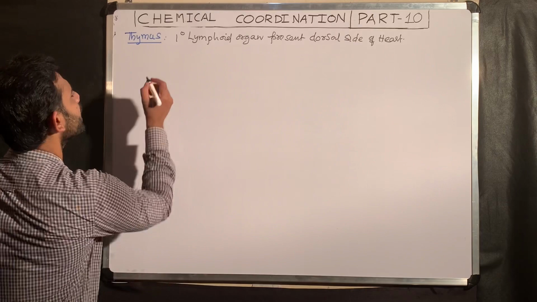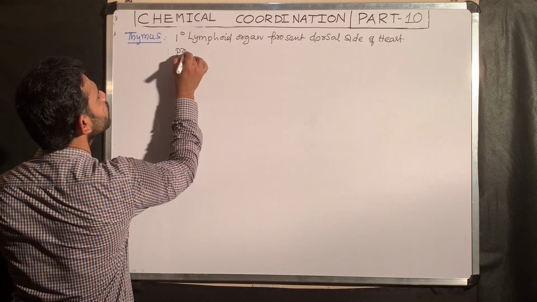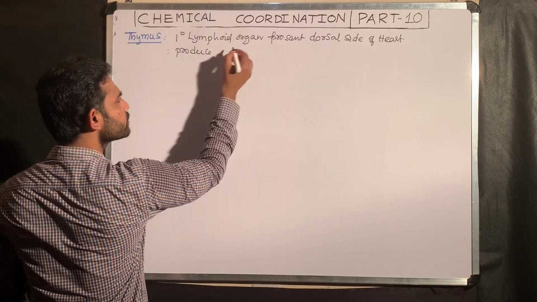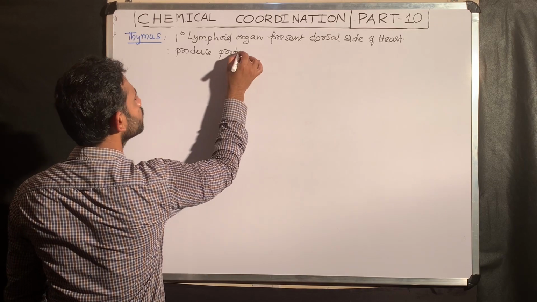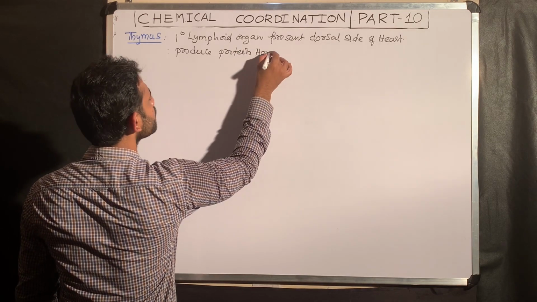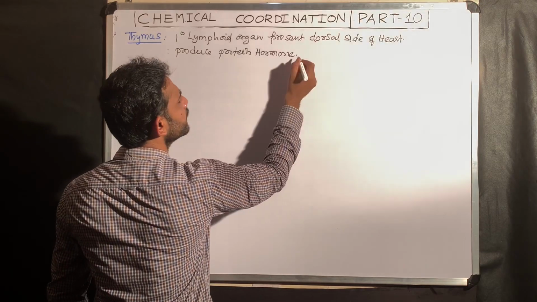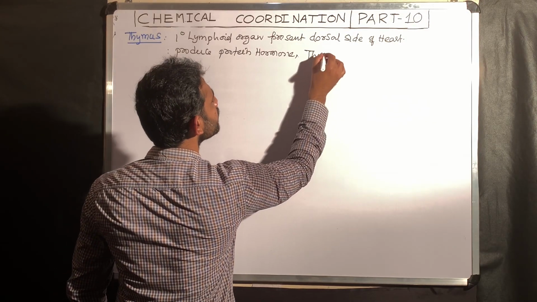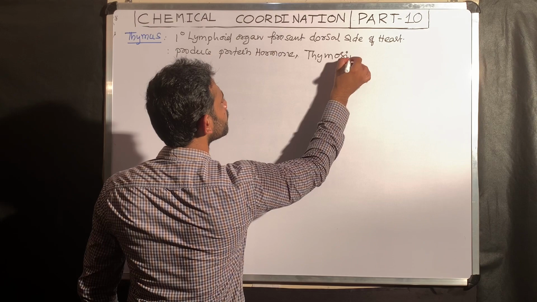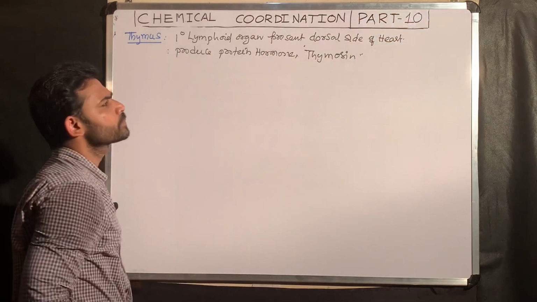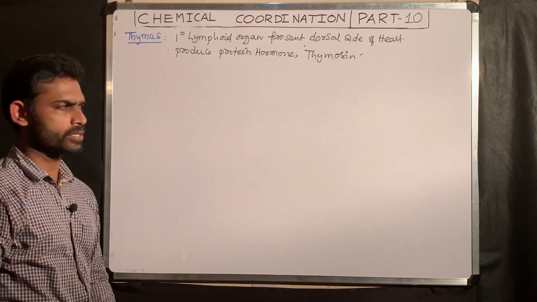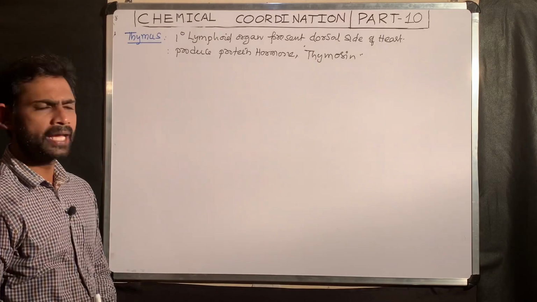This thymus produces a protein hormone, that is thymosin. Most of the hormones are protein derivatives only. What is the importance of thymosin?